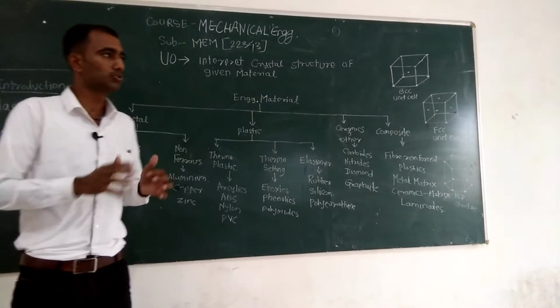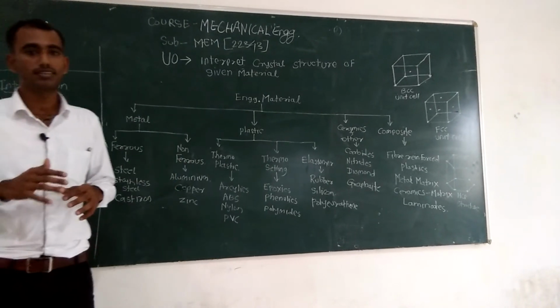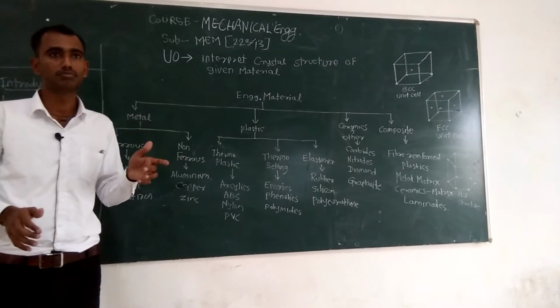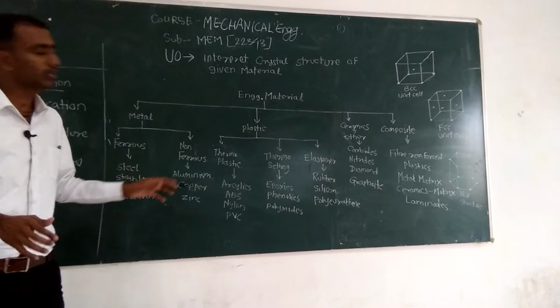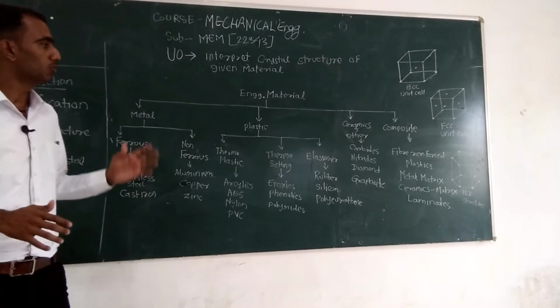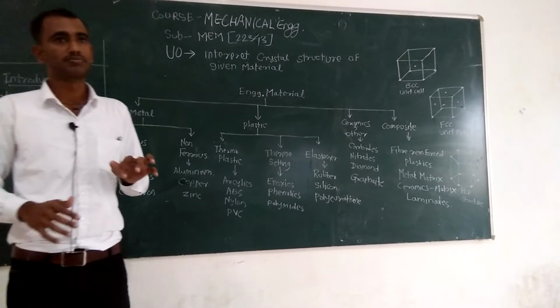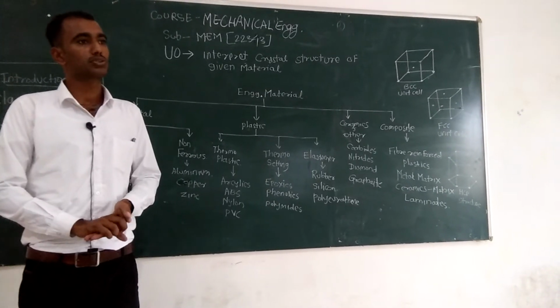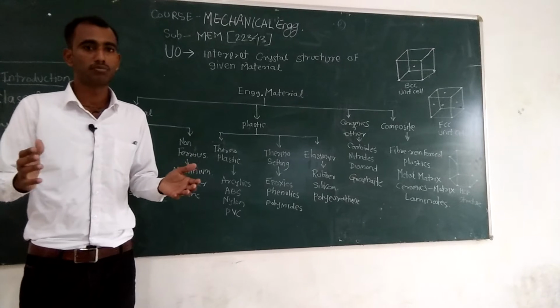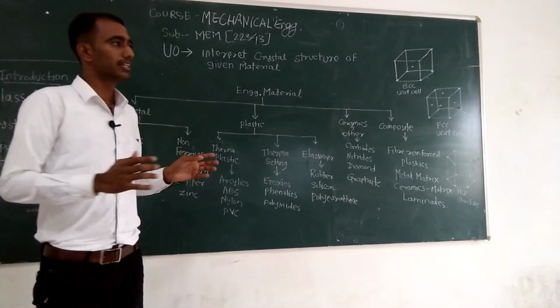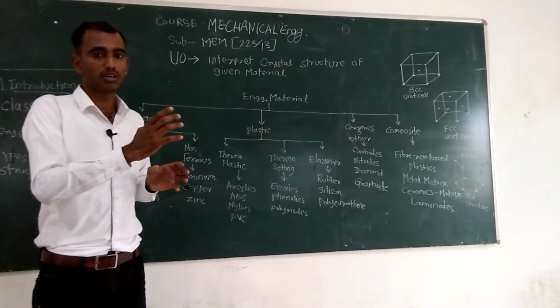Suppose you are going to use plastics, they are light in weight, of course, but they cannot work at high temperature because they have a very low melting point as compared to other materials. Similarly, if you are going to use metals, then metals have high weight as compared to other materials, so they cannot be used for particular applications.